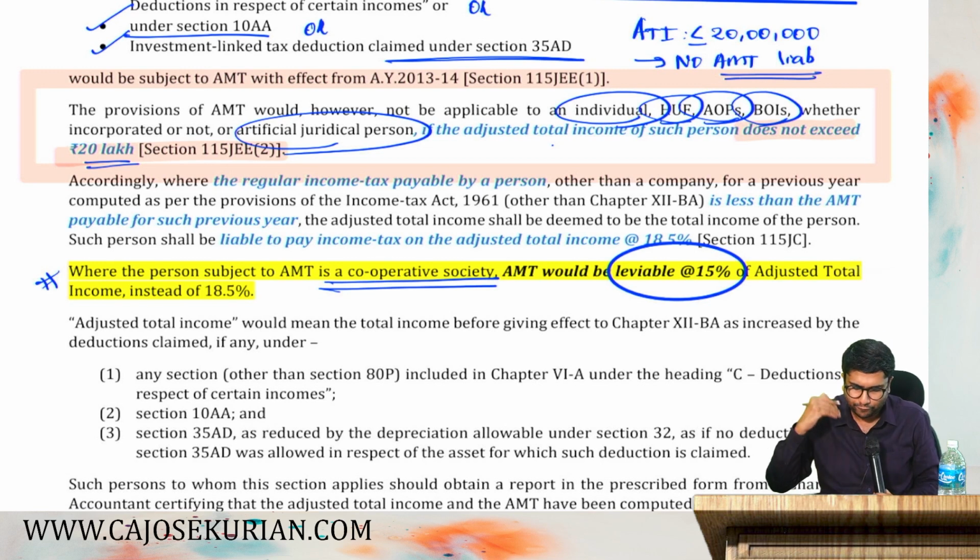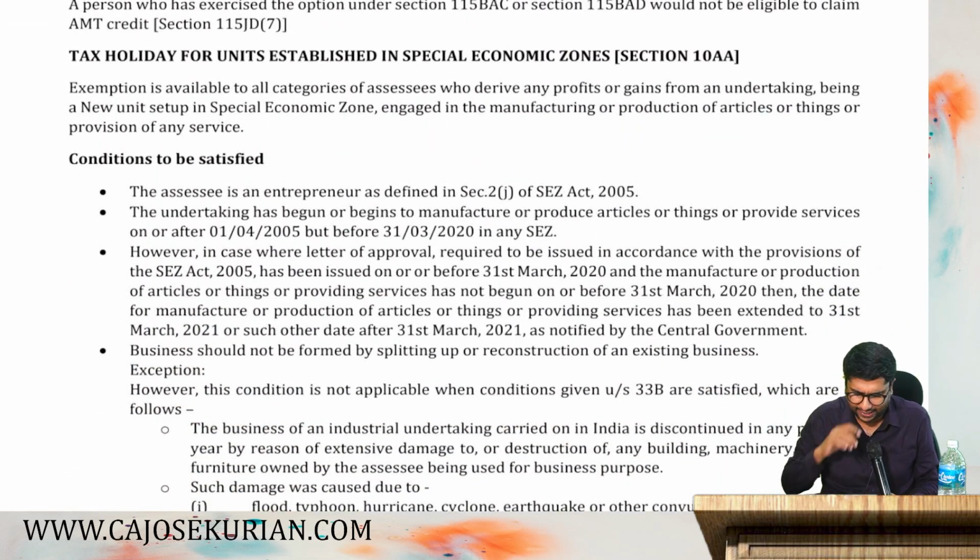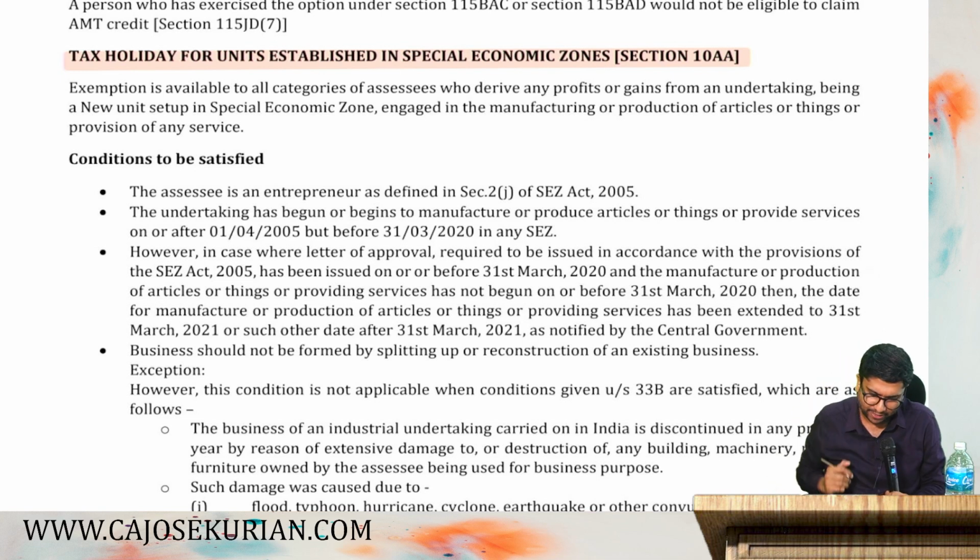Now friends, before we move on, let's understand what this 10AA exemption is. Because along with the AMT, normally they mix the 10AA exemption as well. So let's understand what exactly this 10AA exemption is. Tax holiday for units established in special economic zones under section 10AA. So please listen. Friends, coming back to the point, the exemption for SEZ entities.